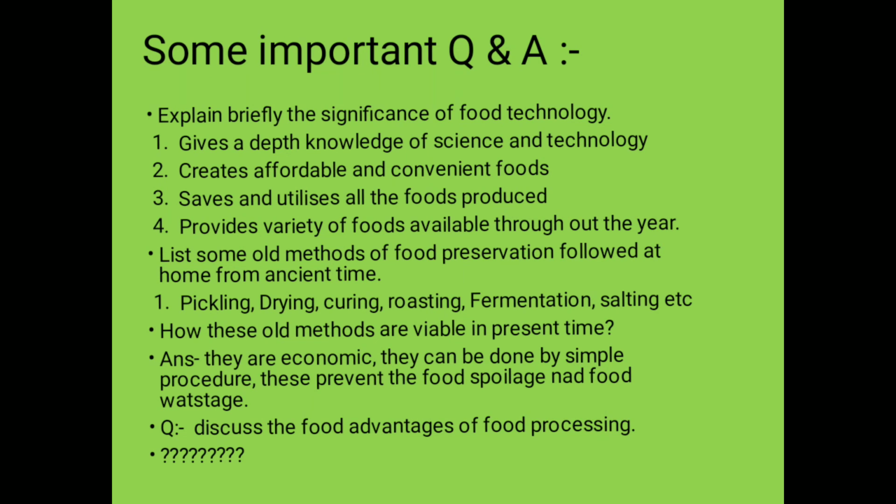Now we are having some important questions and answers. Now explain briefly about the significance of the food technology. These are the 4 important points. Follow it. Now list the old methods. I already told you about pickling, drying, curing, roasting, fermentation, salting, sun drying method. All these methods are followed at home from the ancient time. Next thing is how these old methods are viable in the present time, because this can be done by simple procedure. This can prevent food spoilage, this can prevent food wastage and all this process.